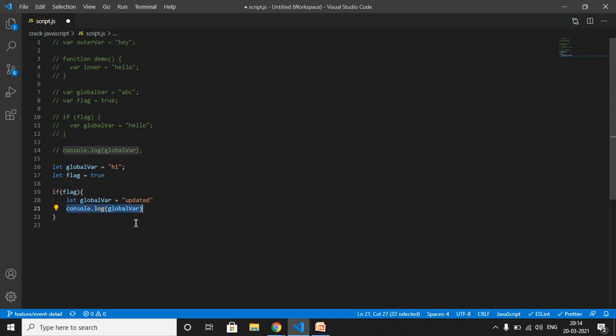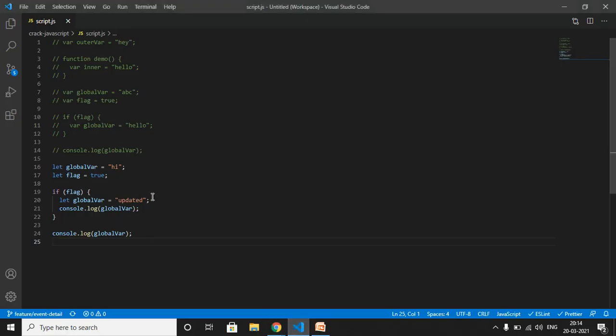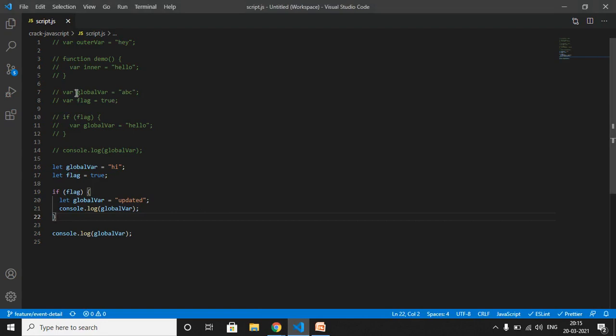Let me copy this. Okay, now what do you think? What will be the output of global var? Will it be hi or will it be updated? Let me run. Okay, you can see that we are getting the updated value for this particular block, but outside of that block we are getting its initial value, which is hi. So you can see that let has resolved our problem with var.